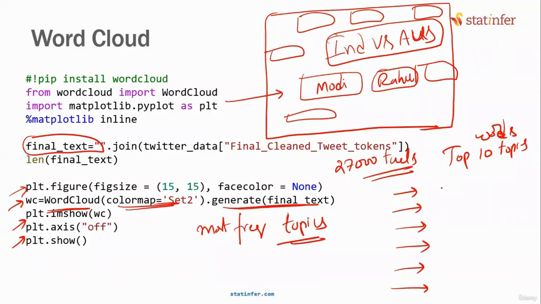Because by looking at the word cloud itself, you will be able to tell that. You don't need to really browse through 27,000 tweets. Automatically, you can tell me what are the top 10 words just by looking at the word cloud.